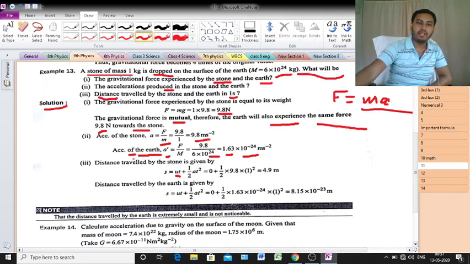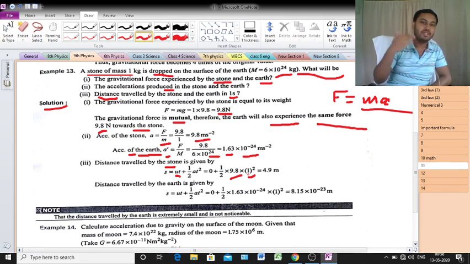Here a, if you want to calculate for the stone, then the value of a will be 9.8. Clear or not? The value of a for the stone will be 9.8 into 1. Why 1? Because the value of t is 1 here. Value of t is 1, that means 1 second. So just put this value, half into 9.8 into 1.